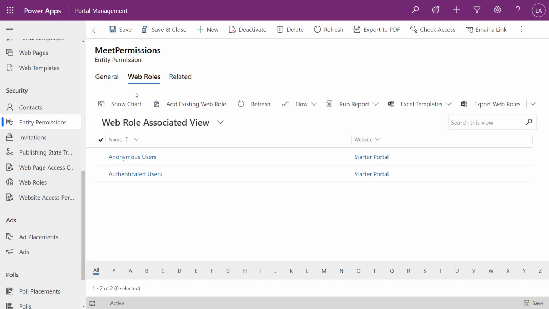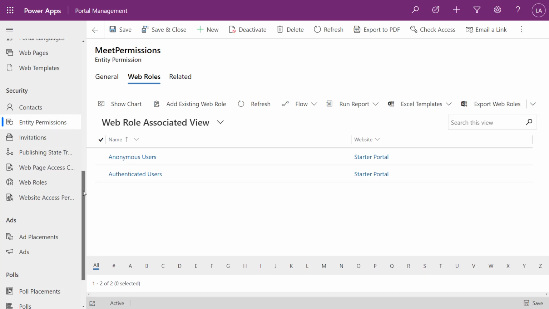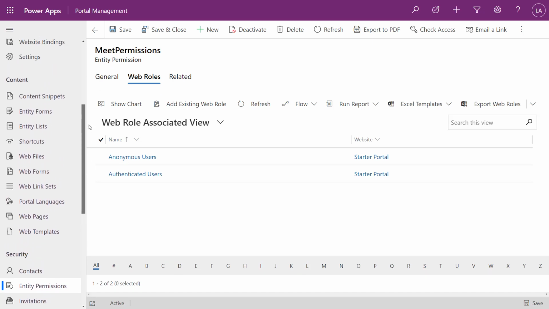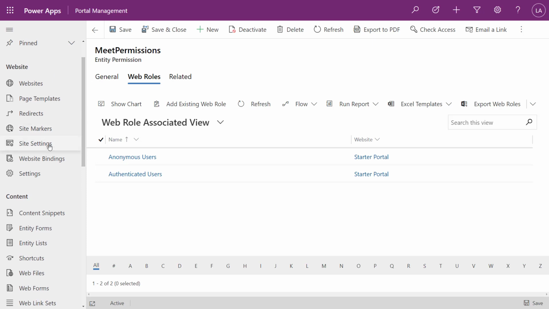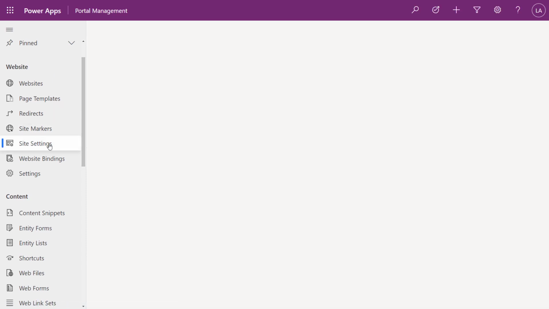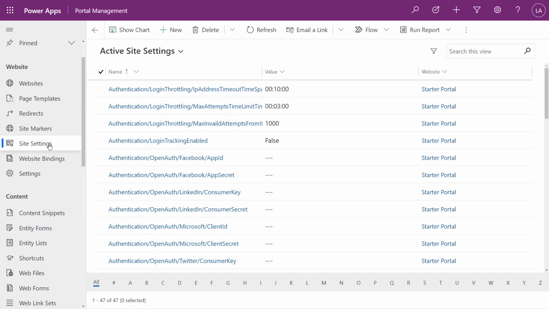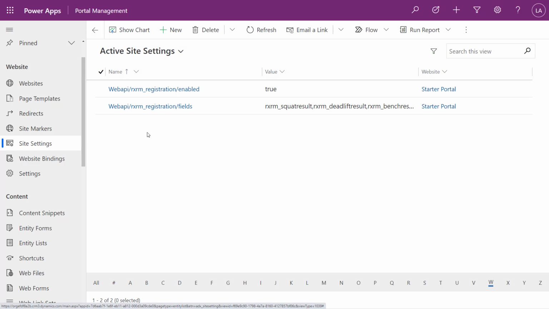So here in my portal management app, I'm going to take a look at some site settings. Site settings are very much like your registry for configuring specific portal settings. And if I look here into my web API, notice now I have my registration entity enabled.